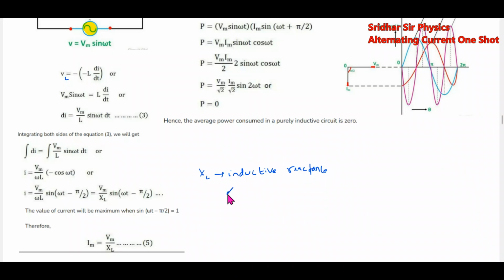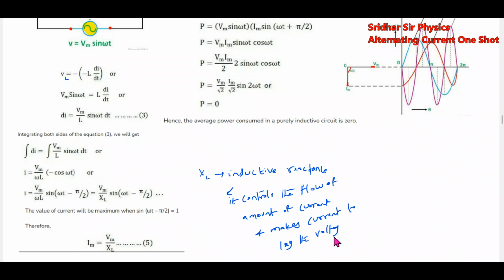And what it does, it controls the flow of amount of current and makes current to lag the voltage by 90 degrees. This is a basic idea of the inductive reactance.